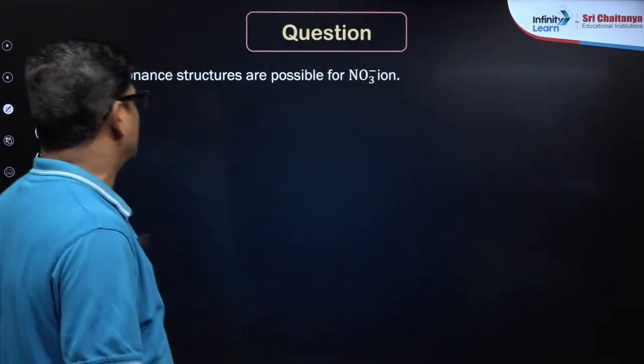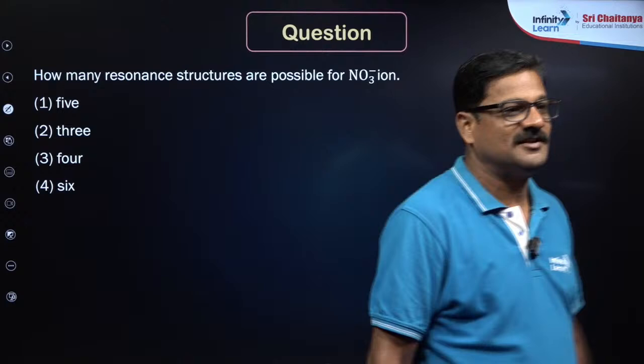So how many resonating structures are possible for NO3 minus ion? Tell me quickly.